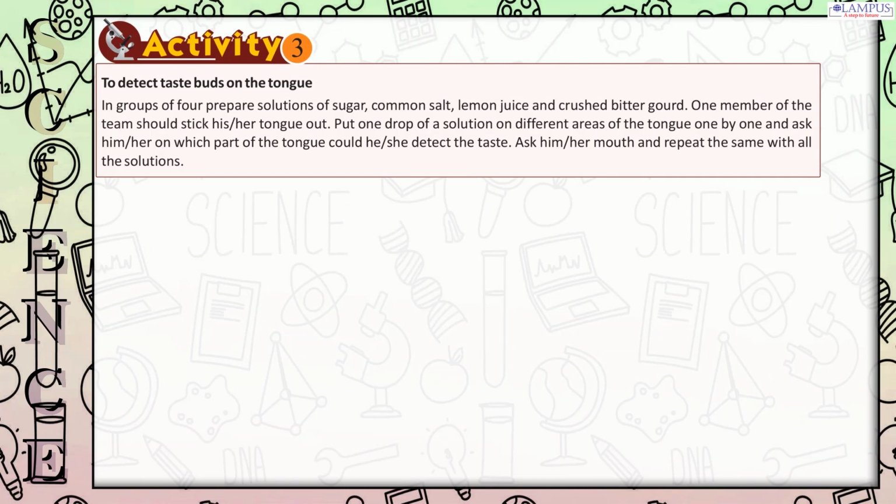Activity 3. To detect taste buds on the tongue. In groups of 4, prepare solutions of sugar, common salt, lemon juice and crushed bitter gourd. One member of the team should stick her tongue out. Put 1 drop of a solution on different areas of the tongue one by one and ask her on which part of the tongue she could detect the taste. Ask her to rinse her mouth and repeat the same with all the solutions.